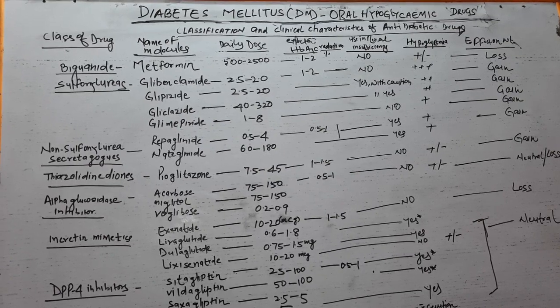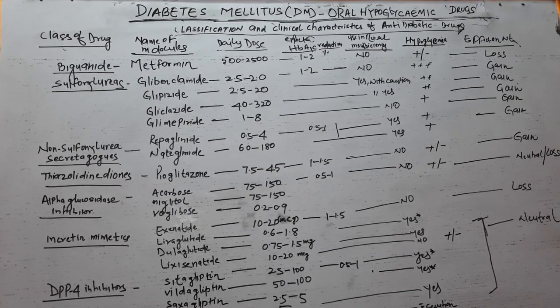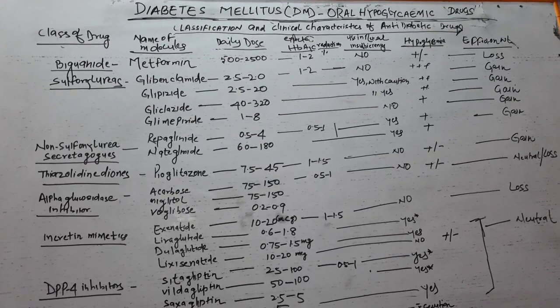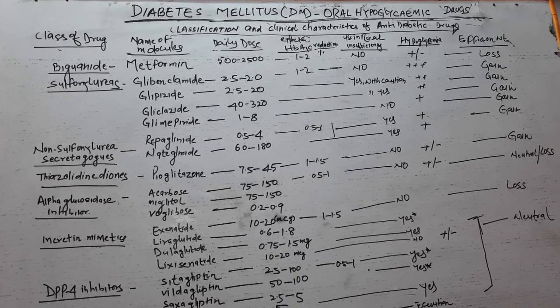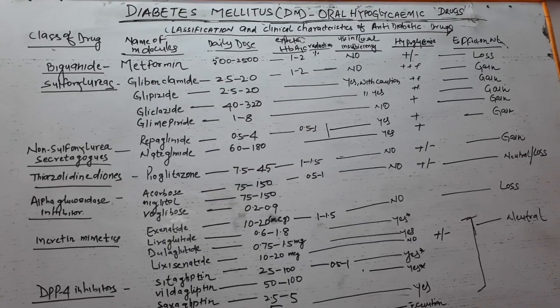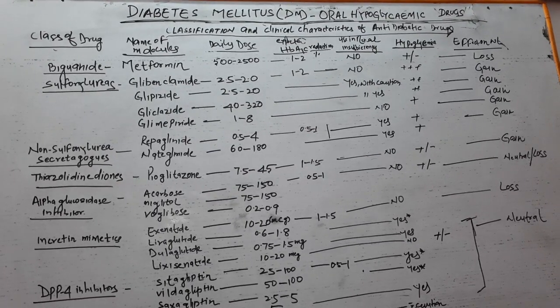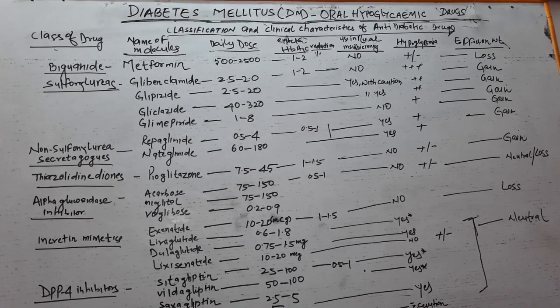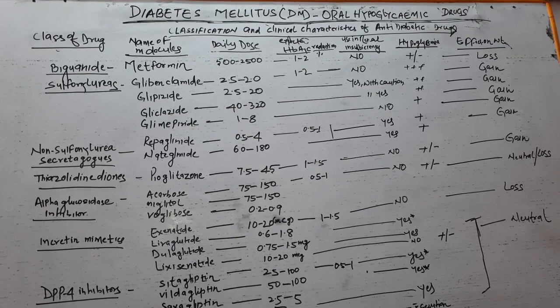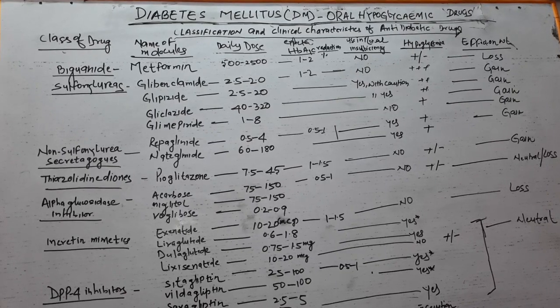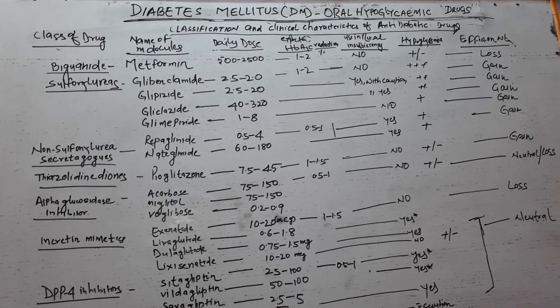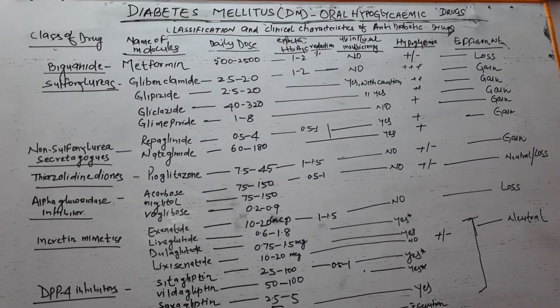It should not be given to individuals undergoing radiographic contrast procedures. So these are some contraindications. One very important thing is that metformin does not generally cause hypoglycemia, and it should preferably be used in obese patients. So this is in short about metformin.